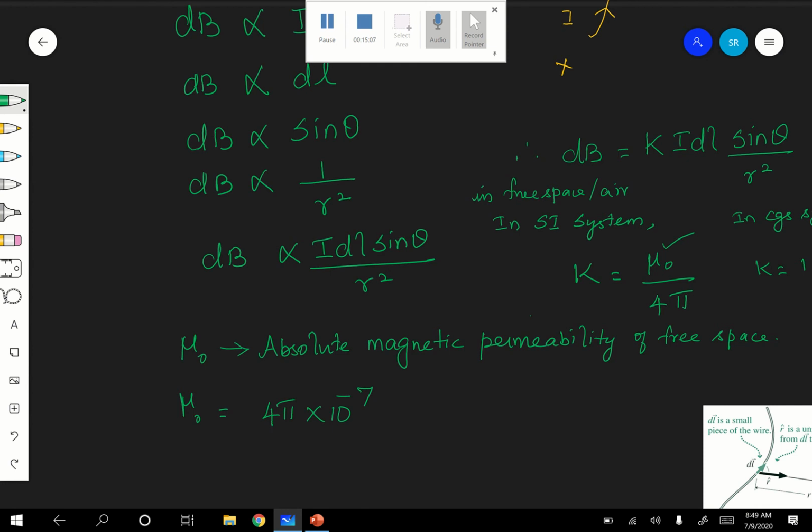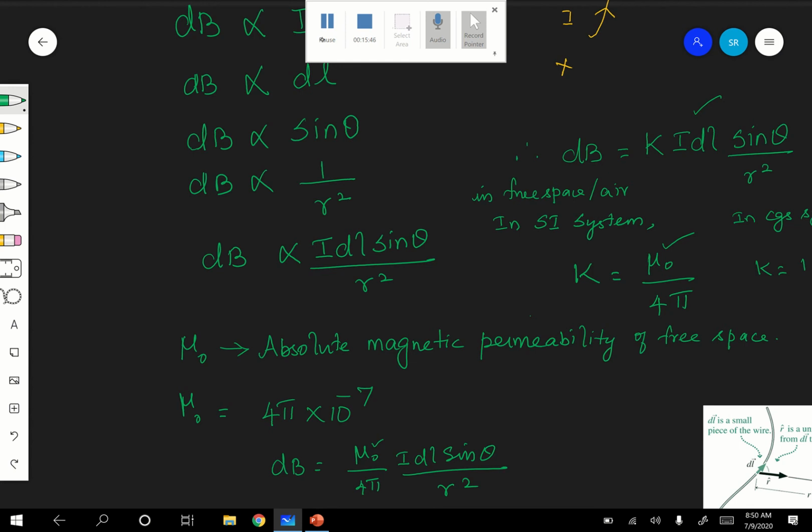Just before giving the unit, you know that dB. What is dB? dB is equal to K I dl sine theta by r square. Therefore, I can write dB as K mu naught by 4 pi, substitute here, therefore I dl sine theta by r square. Correct? Therefore, from this, how to find out the unit for mu naught? Can you tell me? dB is Tesla.